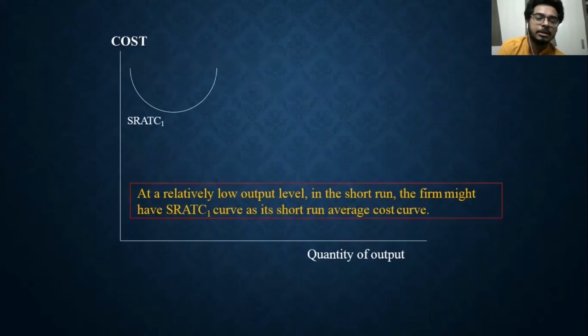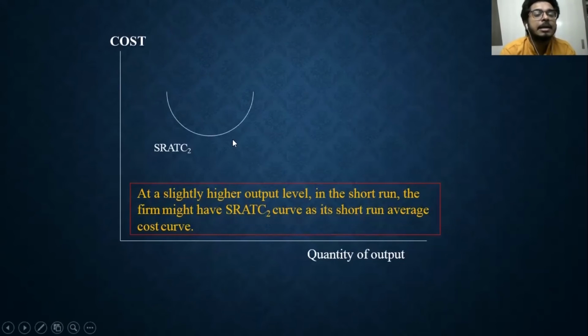Using this diagram, I will try to explain how different short run periods and their cost components contribute to the total long run average cost curve. What we observe over here, at a relatively low output level in the short run, is that the firm might have this particular SRATC1 curve, the short run average total cost 1 curve, right?